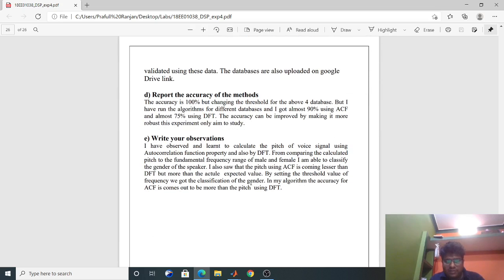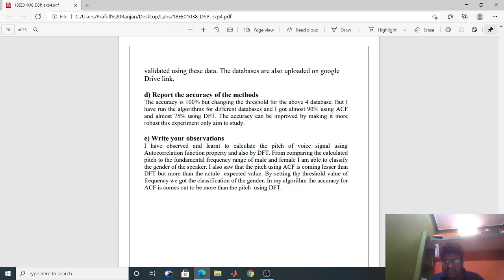So let's come to the observation. I have observed and learned to calculate the pitch of the voice signal using the autocorrelation function property, and also by DFT. By comparing the calculated pitch with the fundamental frequency range of male and female, which I discussed above, I am able to classify the gender of the speaker. We have seen that it is classifying correctly for two male and two female in all the cases, for ACF and DFT. I also saw that the pitch using ACF is coming lesser than the DFT, but more than the actual expected value.